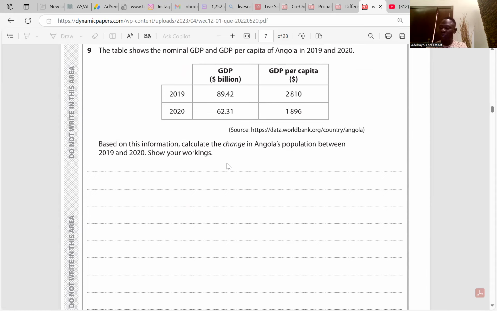So for 2019, we have 31.82 million. And for 2020, we have 32.86 million. So the difference between them will be 2020 minus 2019. For 2020, we have 32.86. And for 2019, we have 31.82. So the change in population is 1.04 million. Clear?